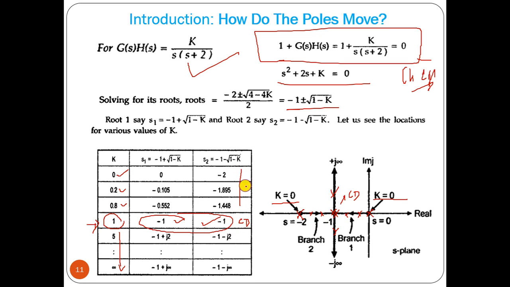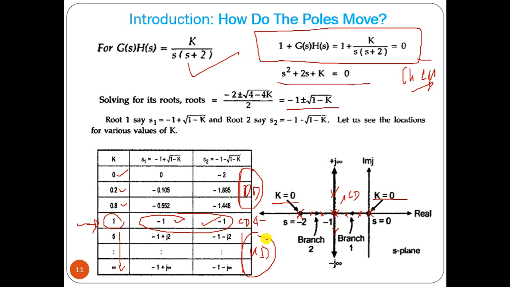For this range it is overdamped, and for this range it is underdamped. So by varying k, the controller parameter, we can find for which range of k the system is overdamped, for which range it is underdamped, and for what value of k it is critically damped.